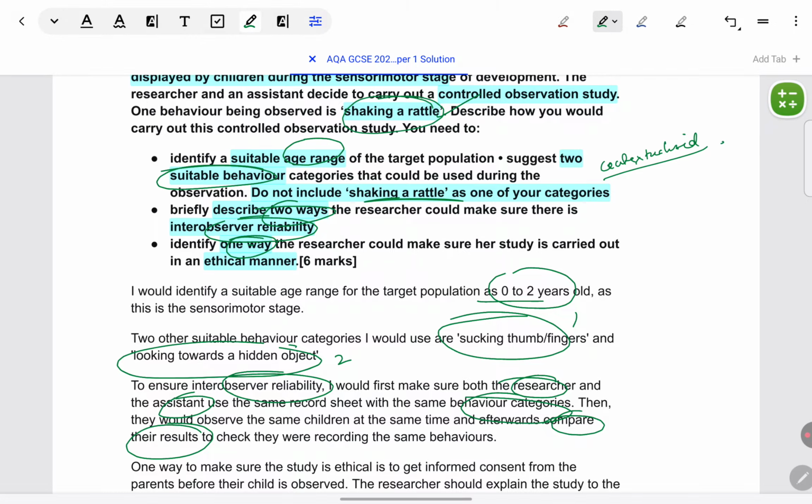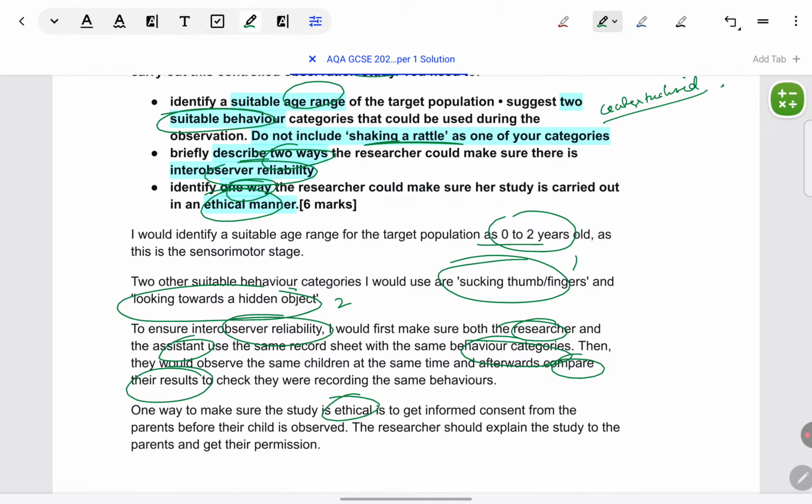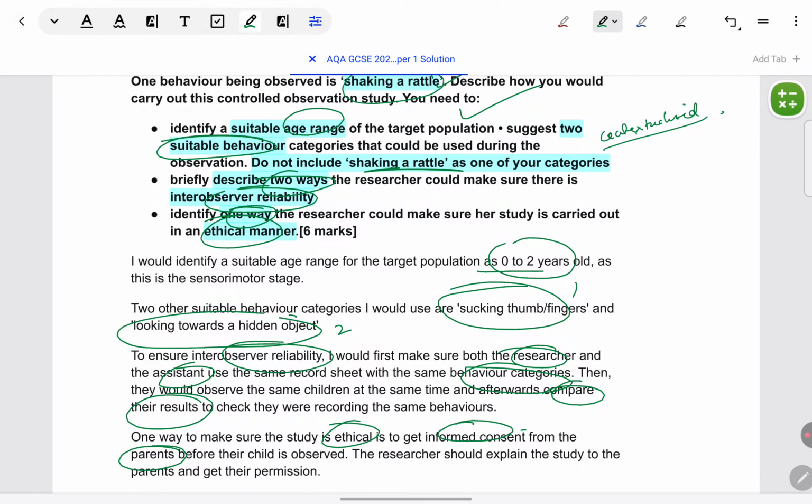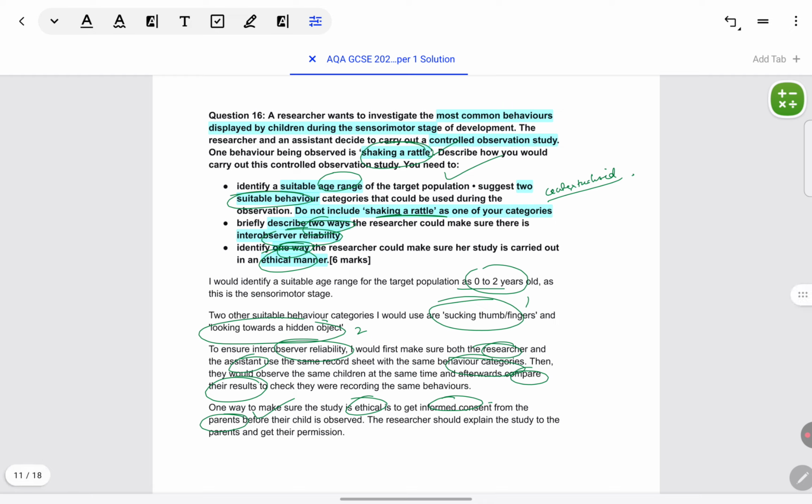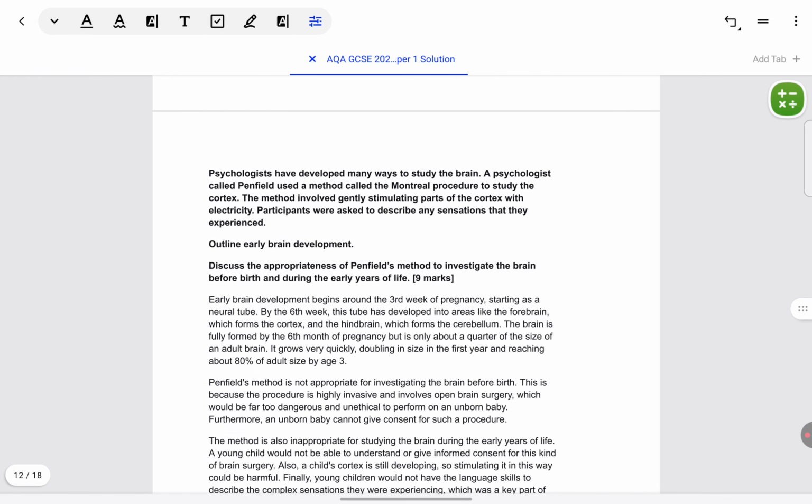One way they could make sure it is ethical: informed consent from parents, because children are involved. So to keep it relevant to the situation, because children are there, informed consent will be taken from parents. So all the points are covered, all 6 marks will be achieved.